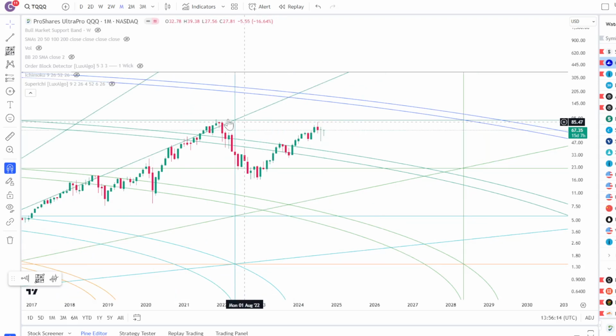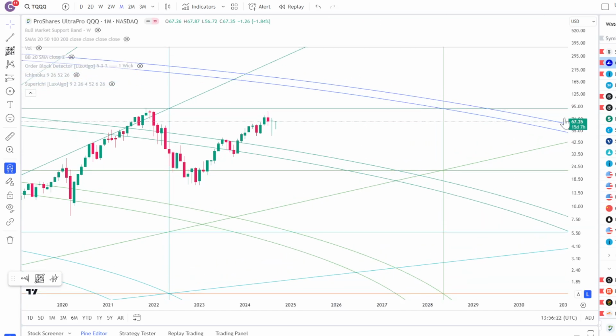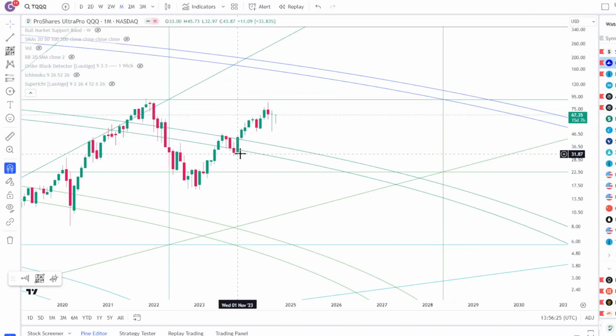The top of the horizontal zone over here perfectly got rejected from the last bull market, right? And you broke down, came back down to the other horizontal level down below, came back. Looks very similar to QQQ in general. Got stuck in this arc over here. Now you're breaking above the arc.